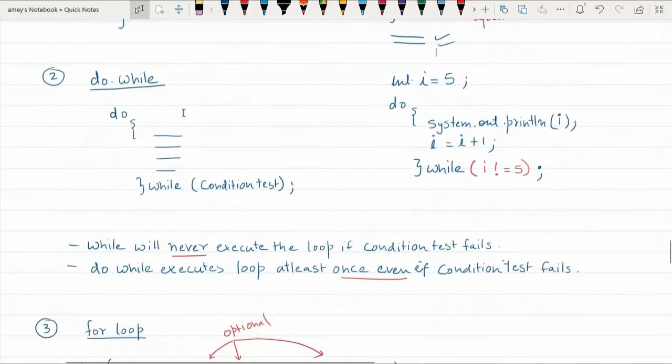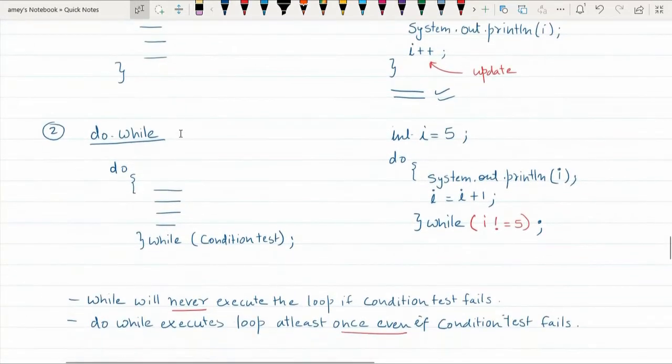Now, do while loop is another version. Do means it executes some statements and only then it checks for the condition. For example, int I equal to 5, variable I is set to 5. Now, do, you are going to print the value of I. So, 5 will be printed on computer screen, then I will be incremented by 1. So, I becomes 6.